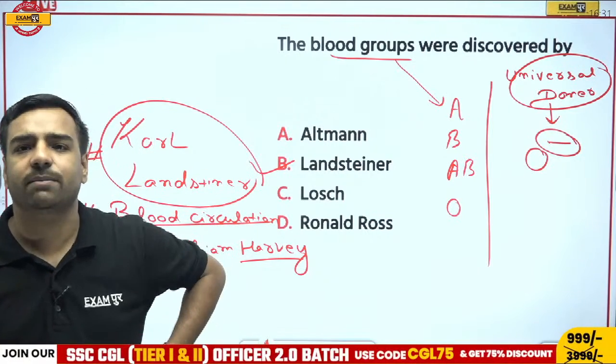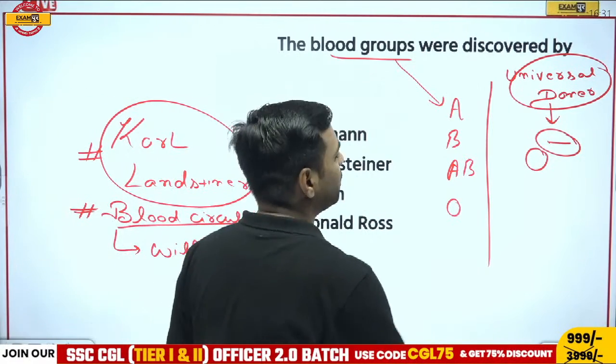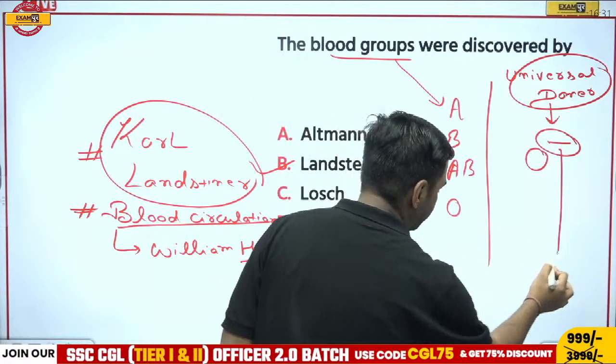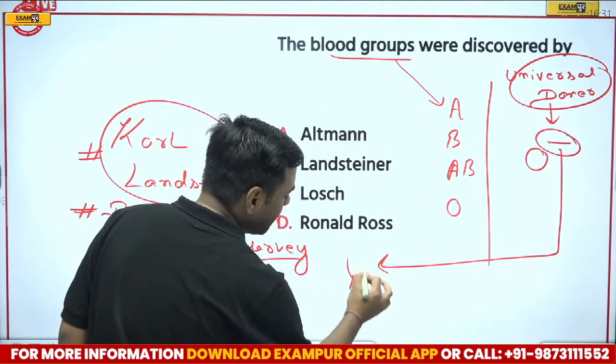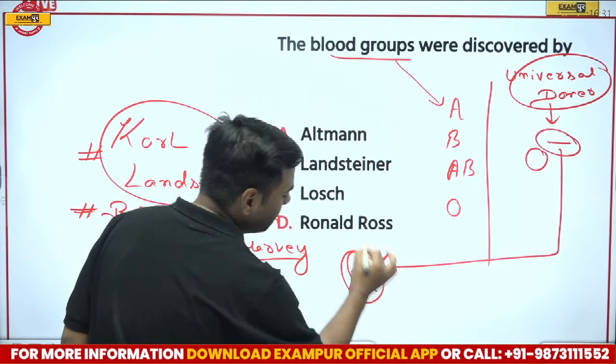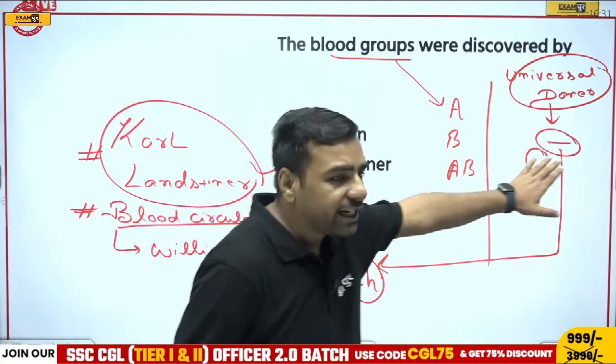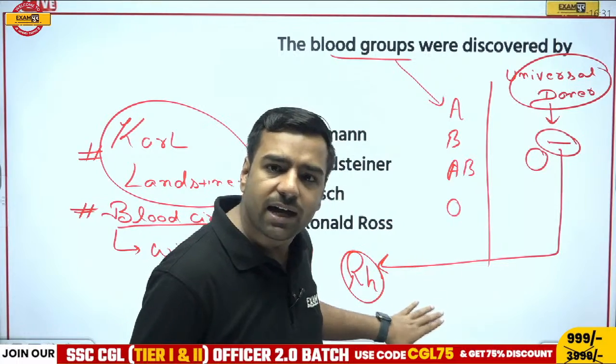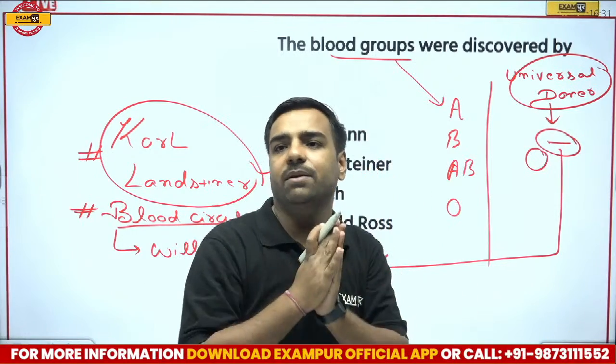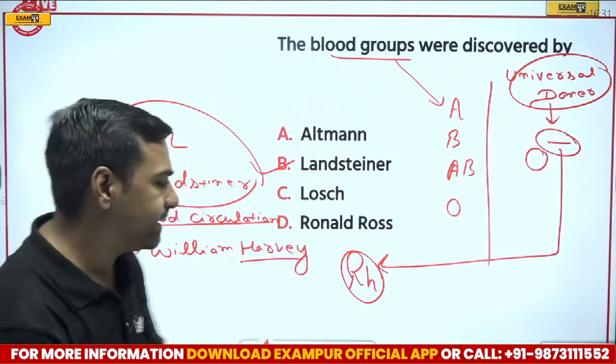This is asked in the examination. Please remember, when we talk about this negative, from here the logic of RH comes in. From this negative sign, the logic of RH comes in, and this is asked in the examination. Now, how is it asked? Let us see.